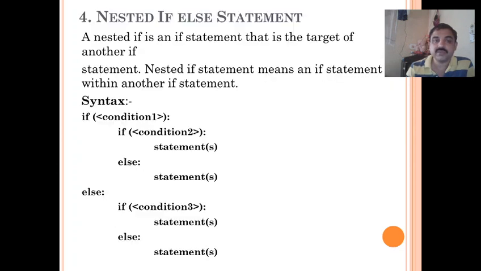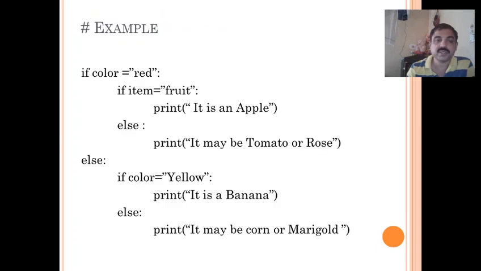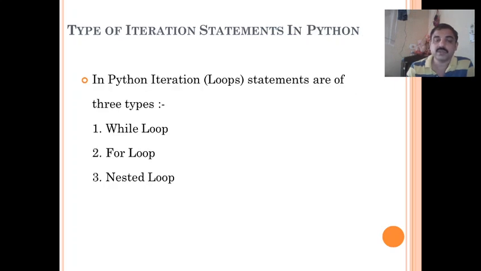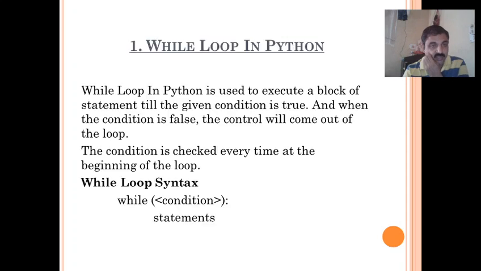In nested if, one if statement within another, we call it a nested if statement. We have seen examples. And anything you want to repeat again and again, then you will use iteration statements. We also call them looping statements. So mainly there are two looping statements, while loop and for loop, and also one loop within another loop, we call it a nested loop.